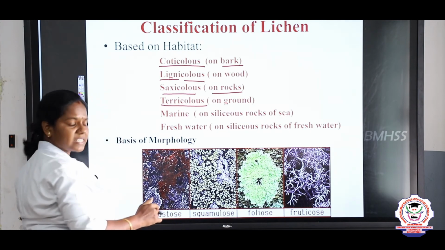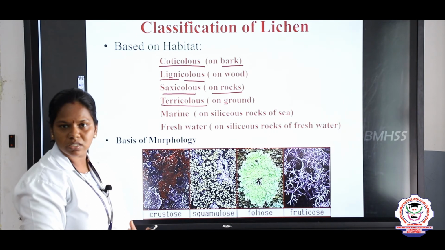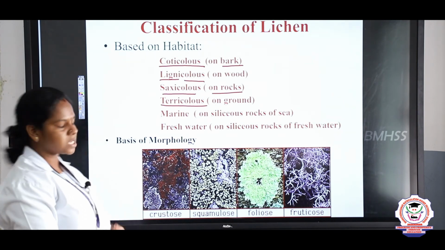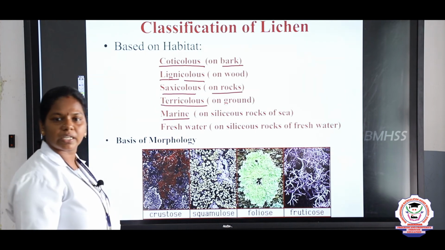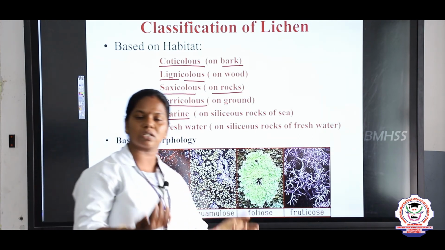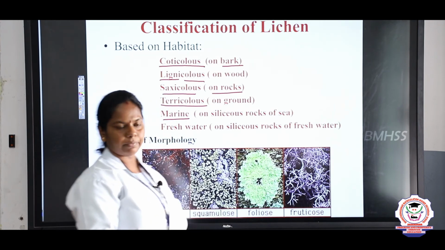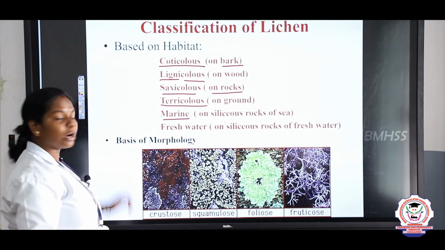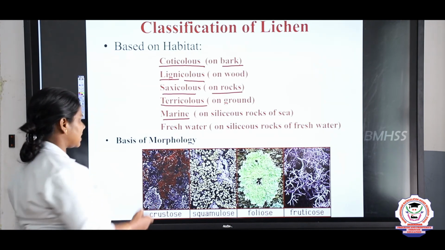And if it is present under the sea, on the siliceous rocks made of silica, right, we call them as marine, and it is said to be freshwater when it is found on the siliceous rocks of the freshwater. What is a freshwater? Lake, right, river. And based on their morphology, based on their appearance, we can classify them as crustose.